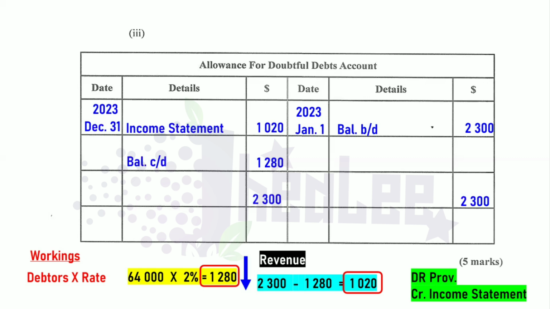In this case, your balance brought down must always equal the balance which you calculated in the first step, which in this case is 1,280. So January 1st, 2024, balance brought down 1,280. And that takes care of part A of the question.